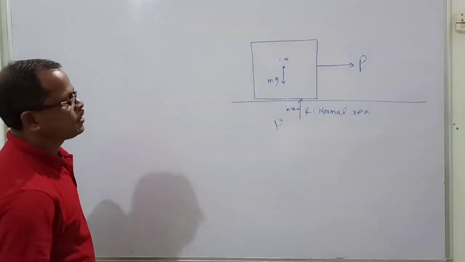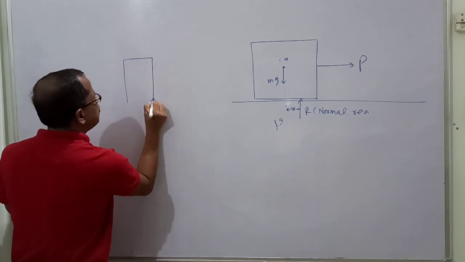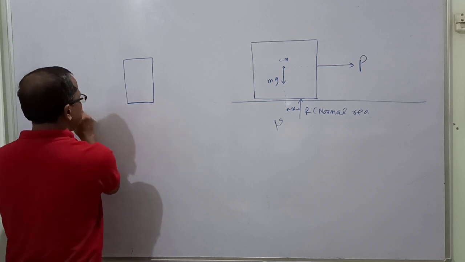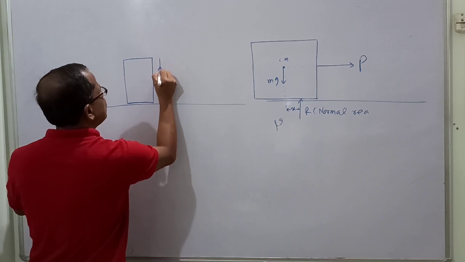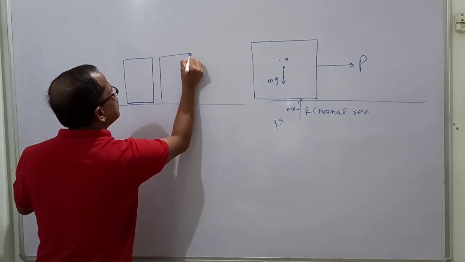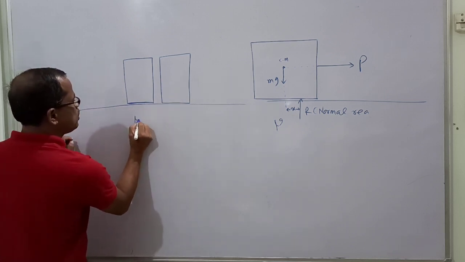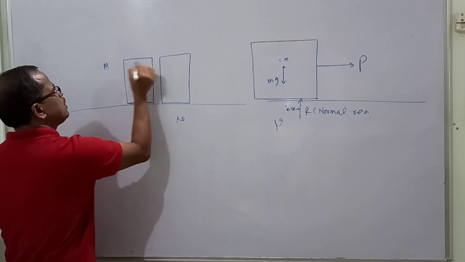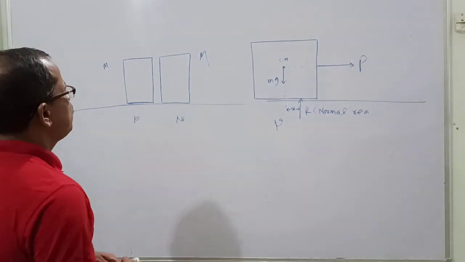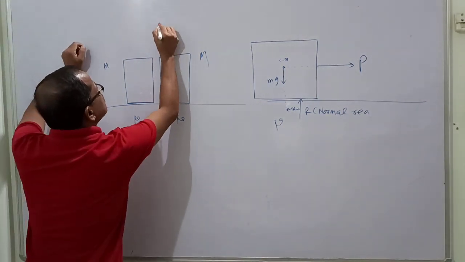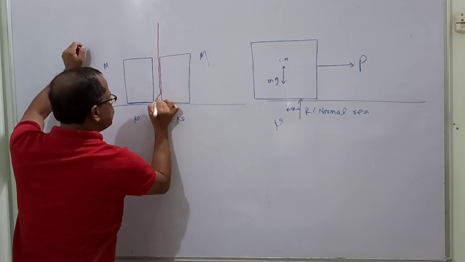So another problem, the problem is, these are two identical blocks placed on a surface having friction. Now these two blocks are placed on the surface having friction, mu same, and mass m same. Now between the two bodies, a rod is passed in between, but the rod is not touching the ground.